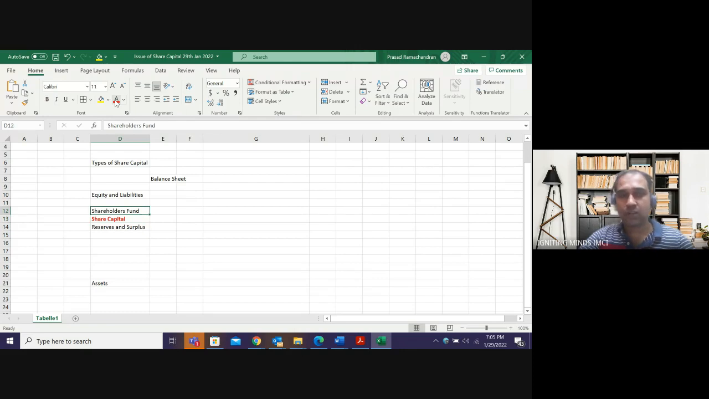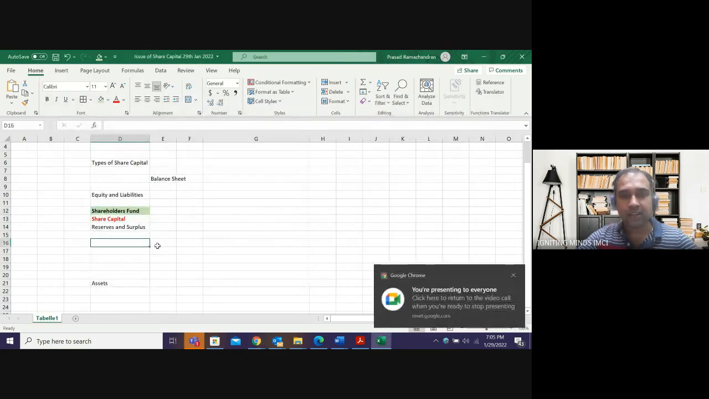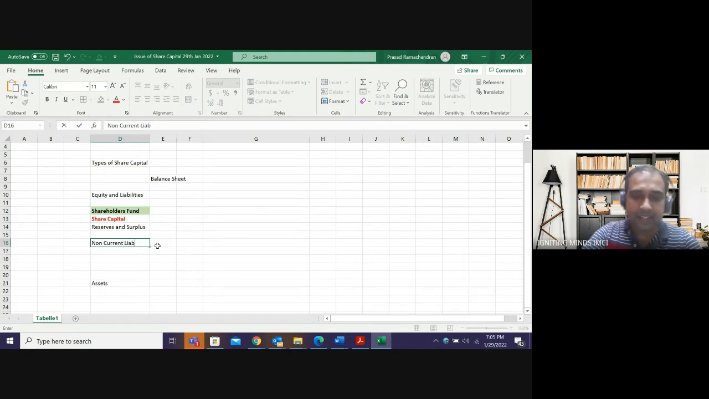Okay. Inside shareholders fund, this is the main heading. I will color the main heading. Don't like this color. Yellow. Okay. Shareholders fund. Then we have non-current liabilities. Three major headings: shareholders fund, non-current liabilities, and current liabilities.